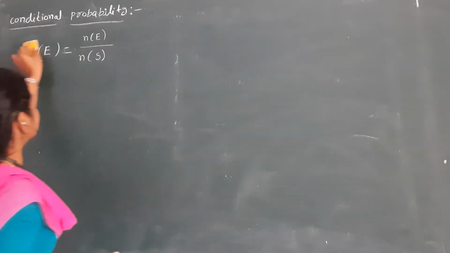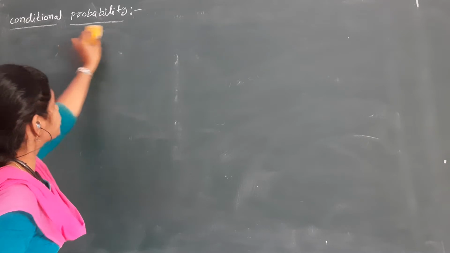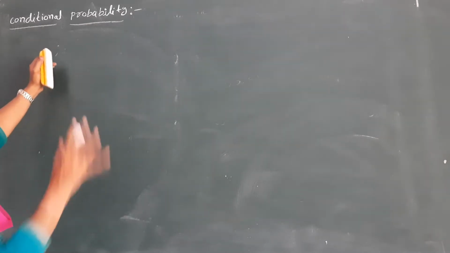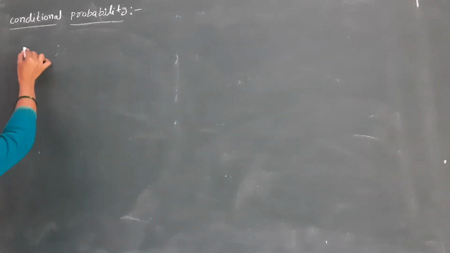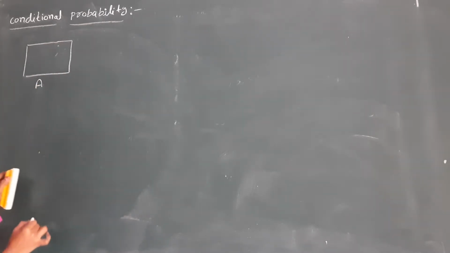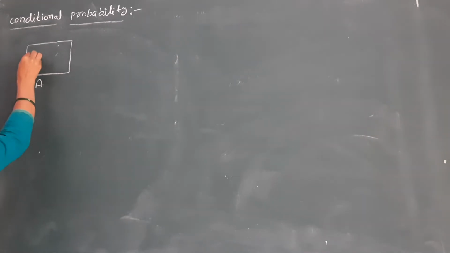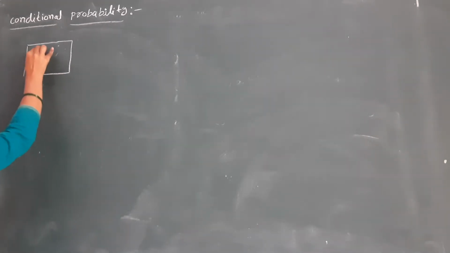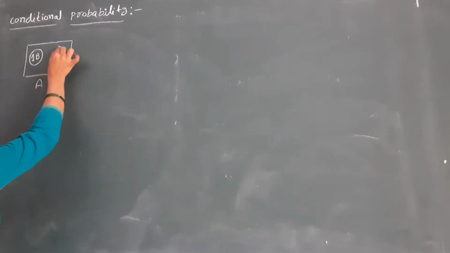Next, what is the meaning of conditional probability? To explain this, first I will give an example. For example, one box. This is box A. In this box we have one blue ball and 4 yellow balls.